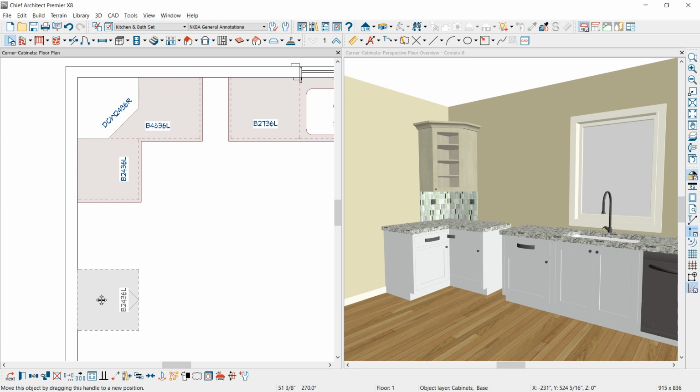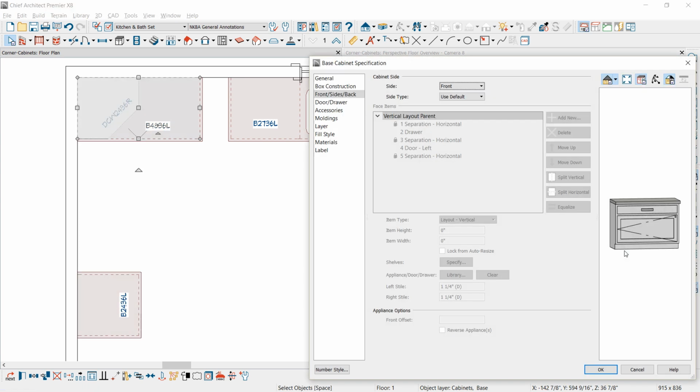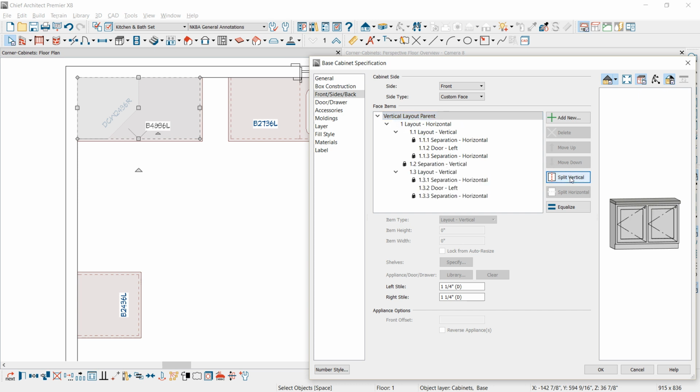Now there's another way to create a blind corner cabinet. The way I like to create a blind corner cabinet is in the cabinet dialog. I click on the front face item and delete the drawer off of there for the blind corner cabinet, so I have one large opening. At the top of the cabinet, I'm on the vertical layout parent. There's a split vertical, and I click that to create two different face items. Then on the face item on the left, I change that to something like a blank area. That's the way that I prefer to create the blind corner cabinet.